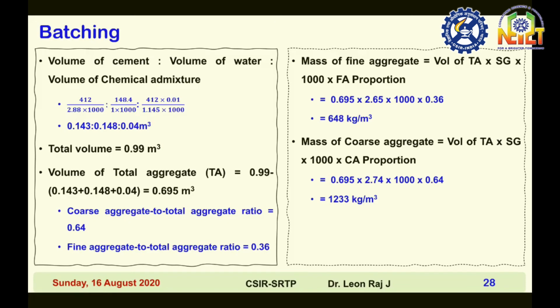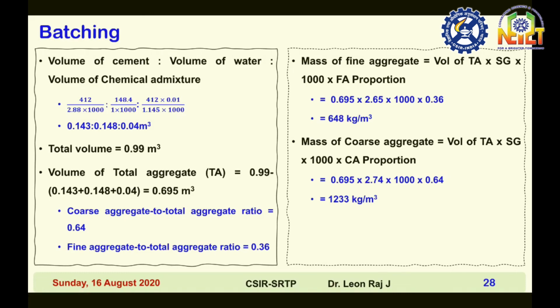Add these two and you get total aggregate. If you subtract the 3 materials from the total volume, you will get the volume of total aggregate. So 0.99 minus 0.143 plus 0.148 plus 0.04, you get the volume of total aggregate as 0.695 meter cube.